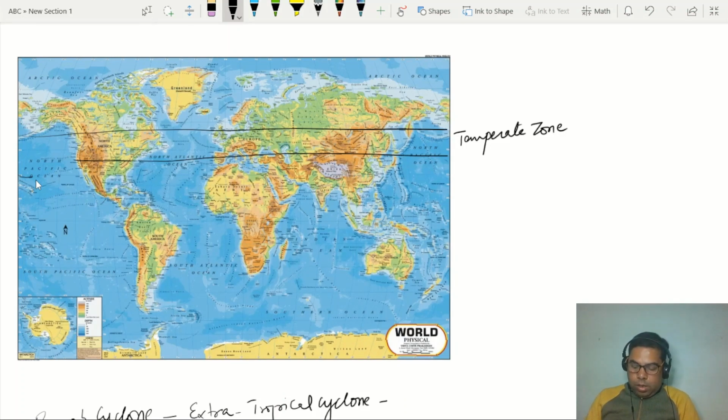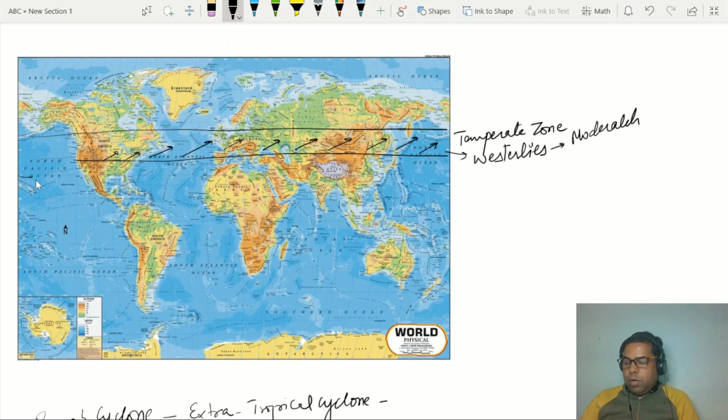Now see, there the wind blows west to east. These winds are called westerlies, right? These westerlies are slightly, or we can say moderately, warm winds, right?